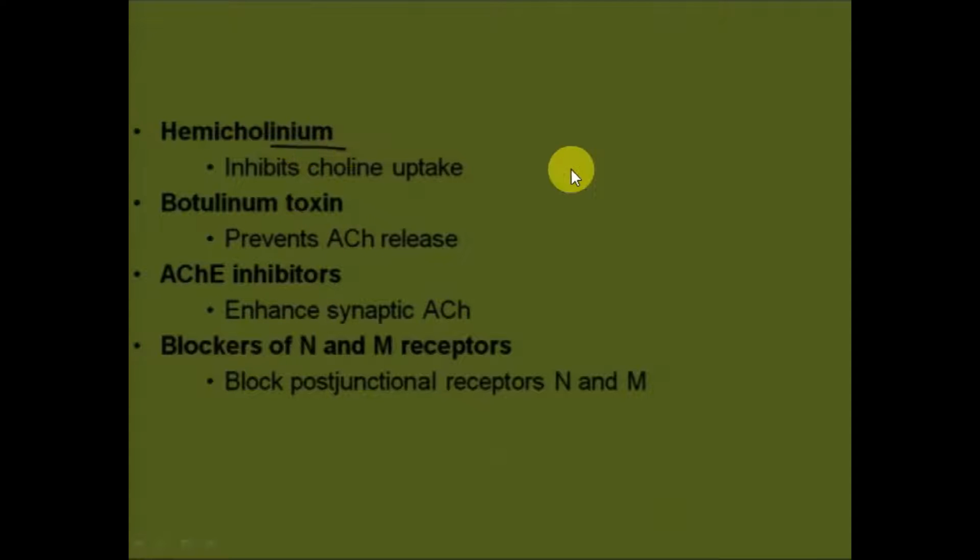To summarize, hemicholinium inhibits choline uptake, which was the first step. Botulinum toxin prevents acetylcholine release, that was the second step. And acetylcholinesterase inhibitors enhance synaptic acetylcholine by preventing the destruction of acetylcholine by acetylcholinesterase. Blockers of nicotinic and muscarinic receptors block post-junctional receptors of nicotine and muscarine.